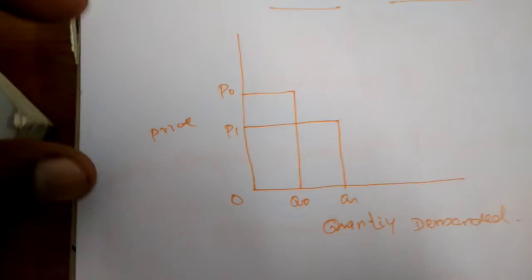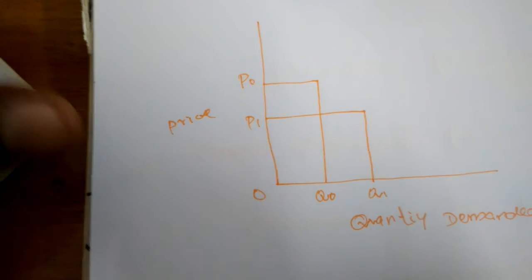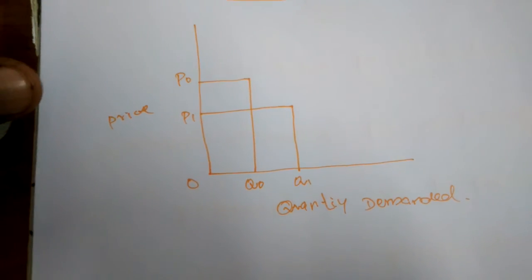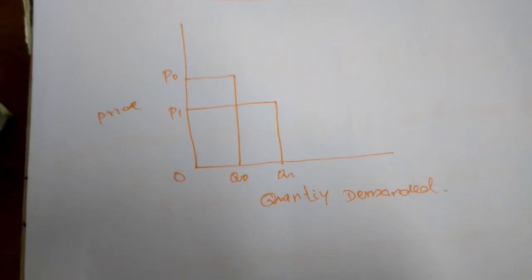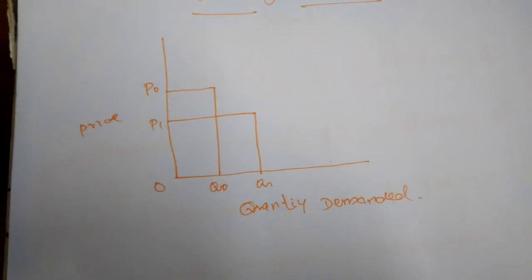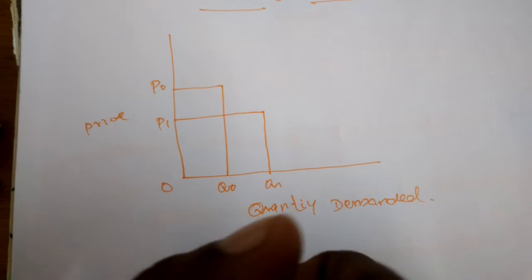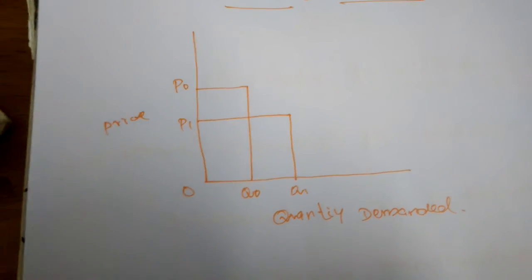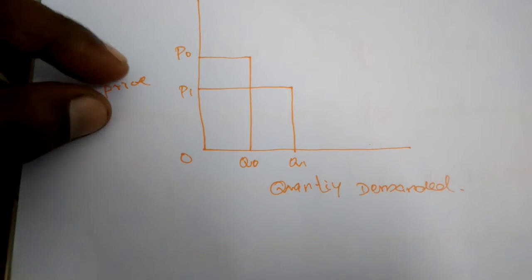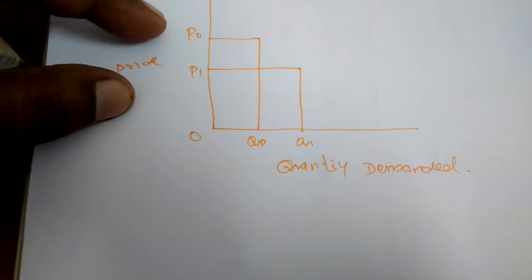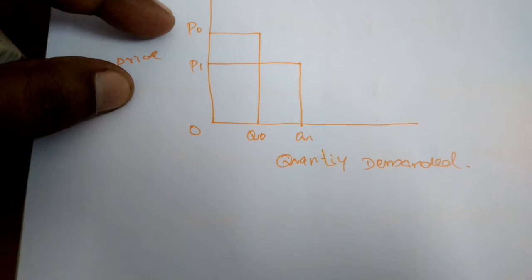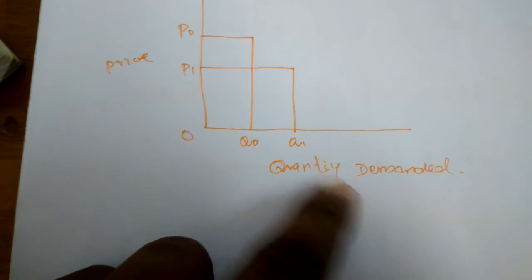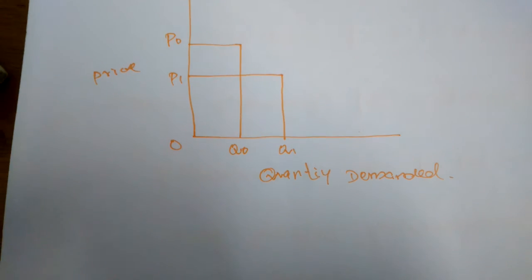So whenever the price changes, the quantity demanded of the commodity changes at the same rate. For example, if the price of one commodity is increased by 1 unit, the quantity demanded for that commodity also will change by 1 unit.